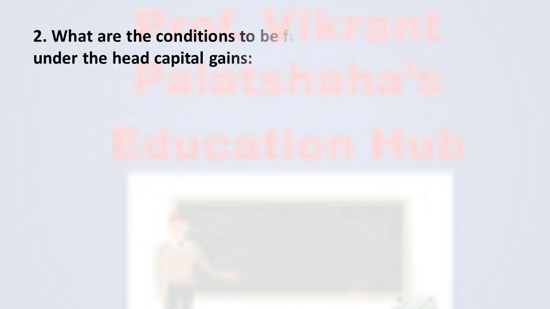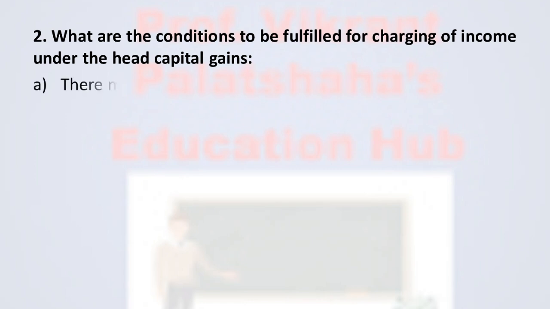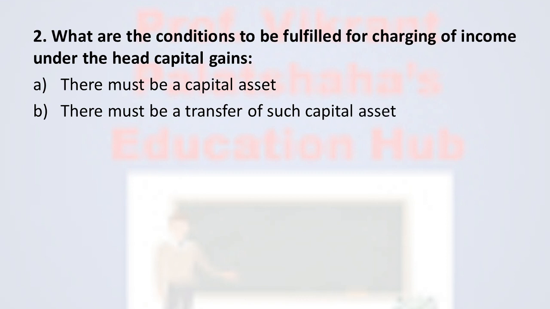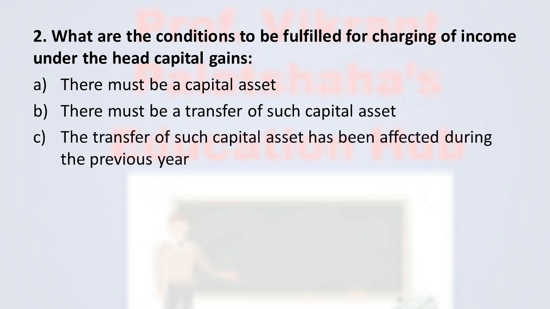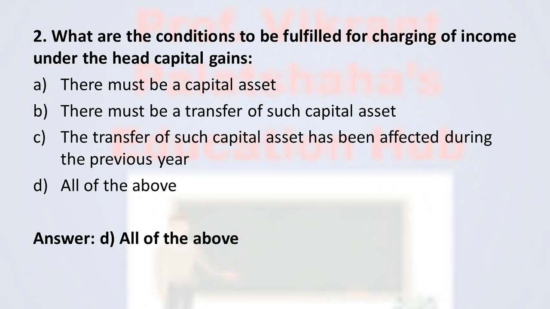Next, question number 2. What are the conditions to be fulfilled for charging of income under the head capital gains? Option A, there must be a capital asset. Option B, there must be a transfer of such capital asset. Option C, the transfer of such capital asset has been effected during the previous year. And option D, all of the above. And the correct option is option number D, all of the above.